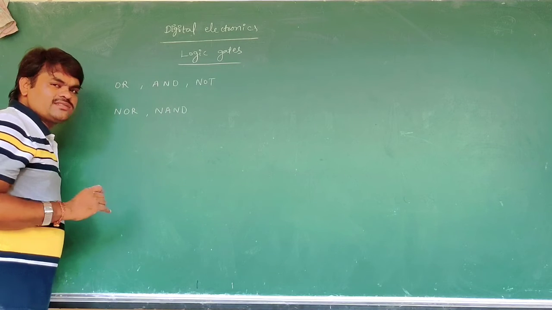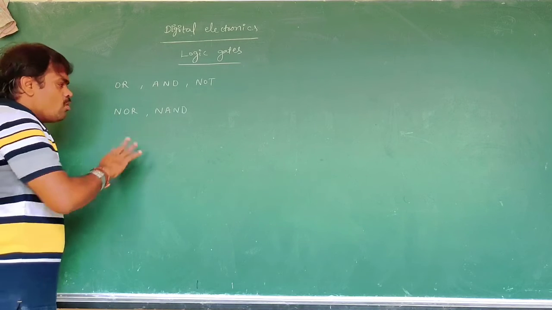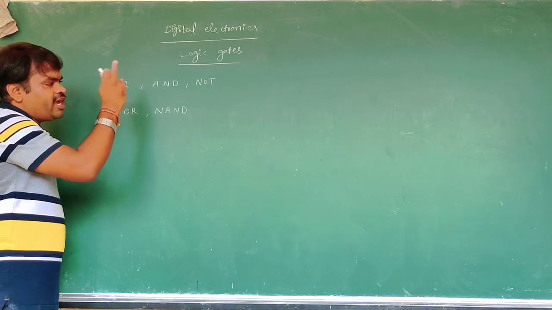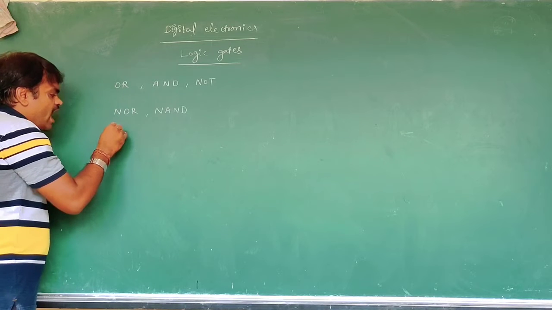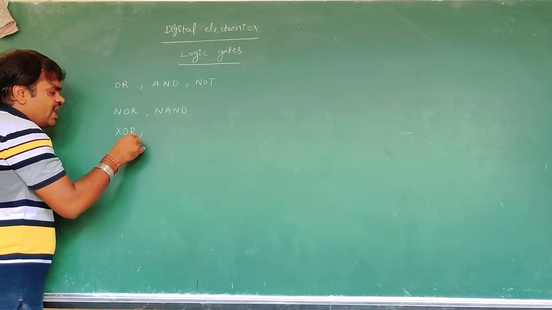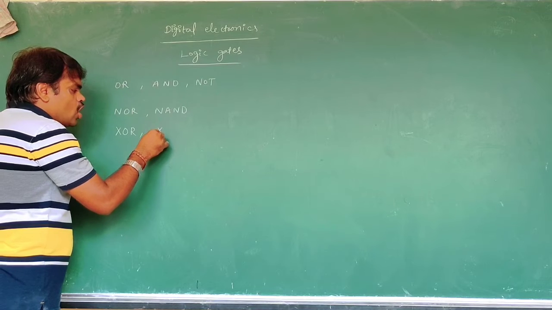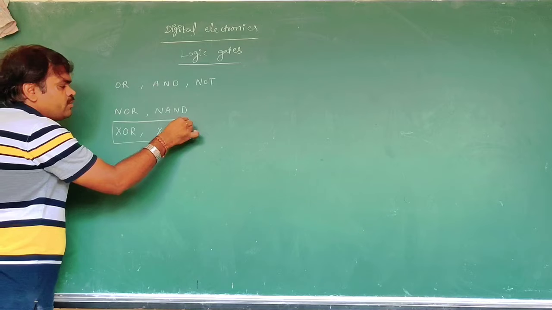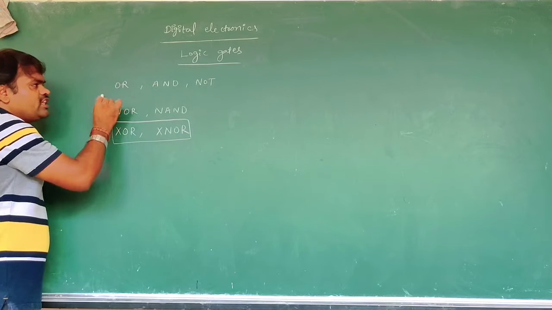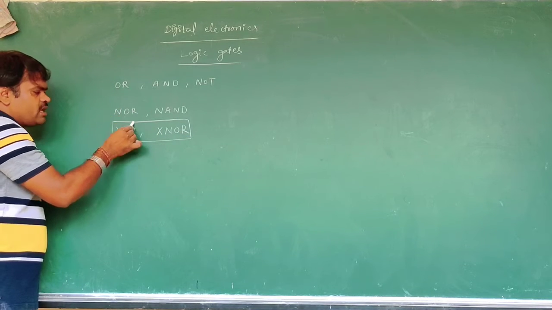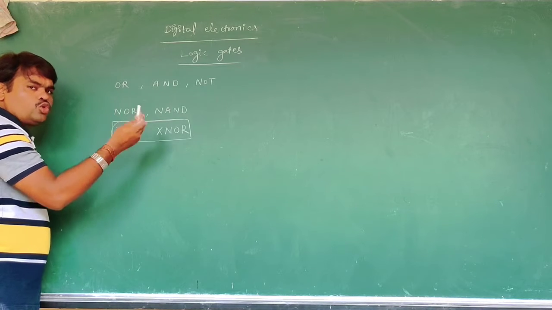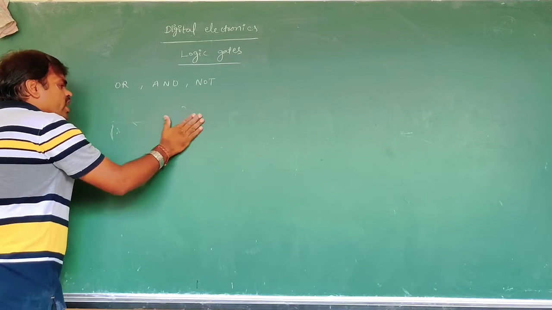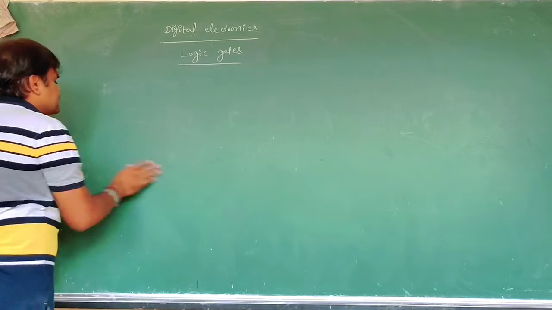Why are they called universal gates? Because by using the NOR and NAND gates we can construct any other gates. Now XOR gate and XNOR gate, these are the other two gates, but in your syllabus there are only the 5 gates. Maybe sometimes the XOR gate output also we are getting. Now we can study about these gates. Now we are going to the symbols of the logic gates.